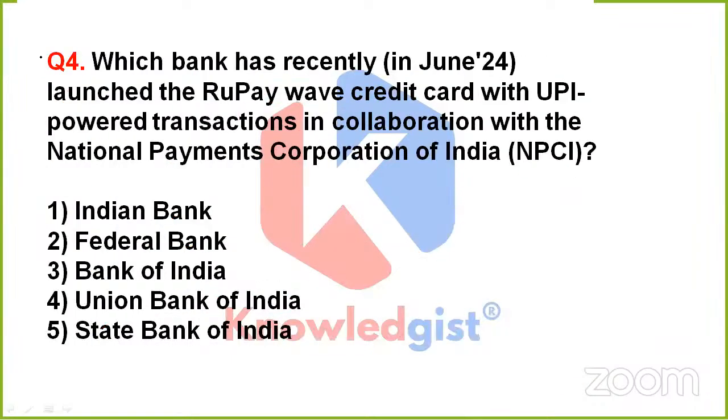Clear? Next question is talking about which bank has recently launched the RuPay Wave credit card with UPI powered transactions in collaboration with the National Payments Corporation of India, that is NPCI. So it is simply asking the name of that bank that has launched the RuPay Wave credit card with UPI powered transactions in collaboration with NPCI. So is it Indian Bank, Federal Bank, Bank of India, option 4, that is Union Bank of India, or option 5, State Bank of India? What is it? Is it option 1, 2, 3, 4, or 5?